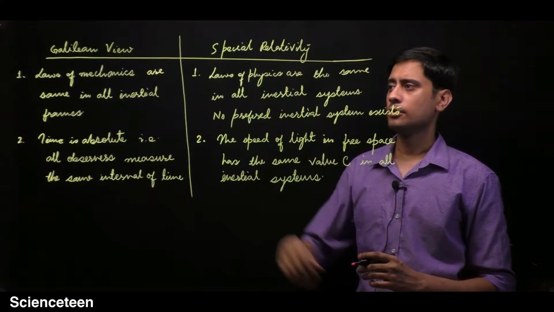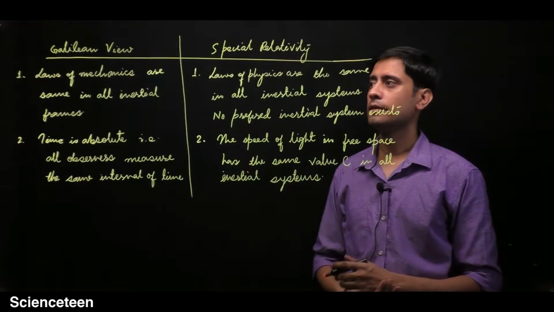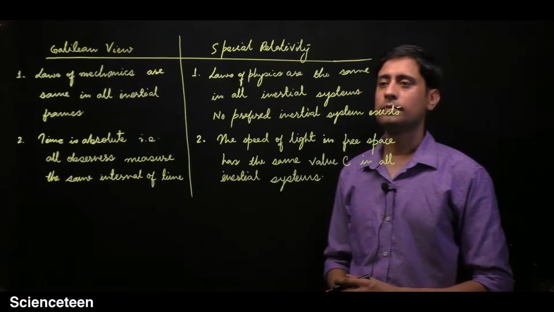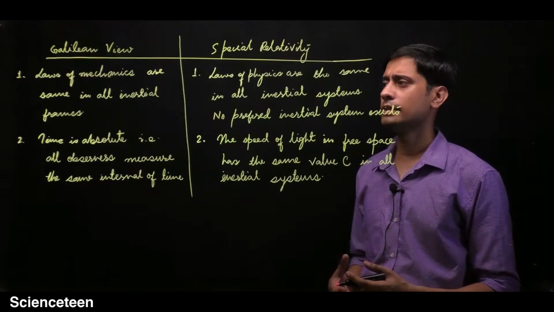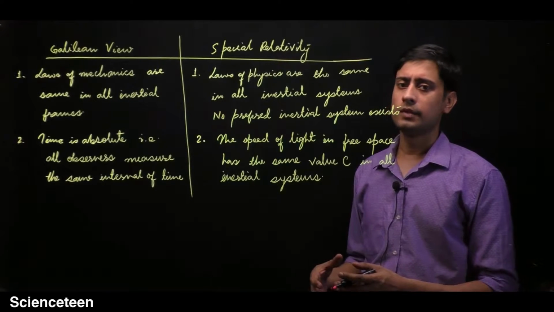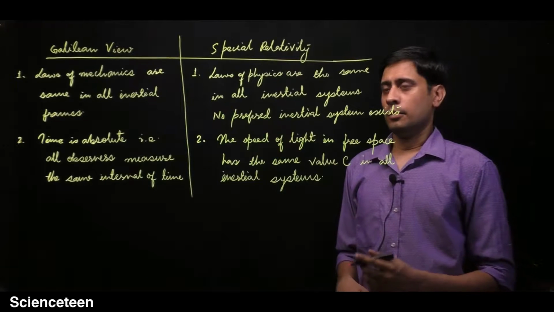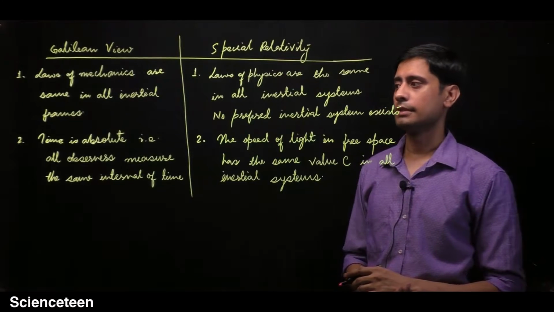You know that when we differentiate the Galilean transformation equations, we get the Newtonian version of the equation, and that says that the forces acting with respect to all inertial systems are the same. But in special relativity, we will see that this is not the case.